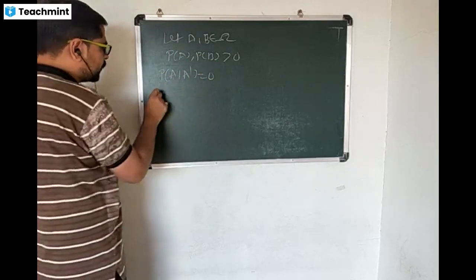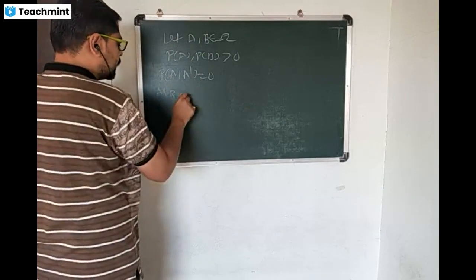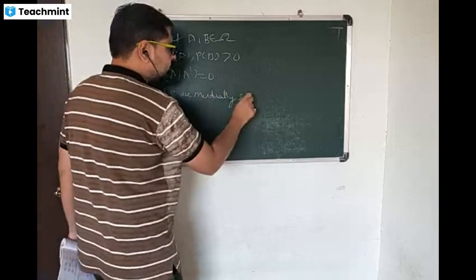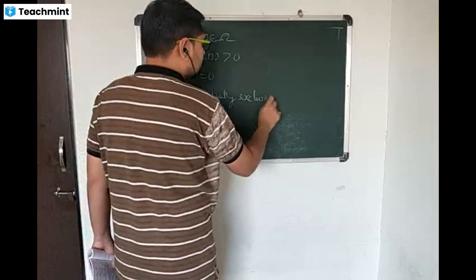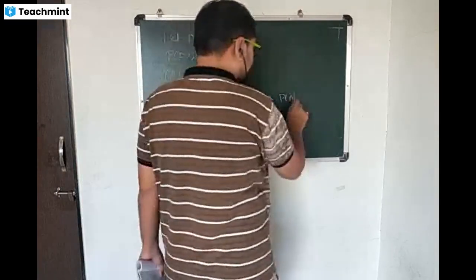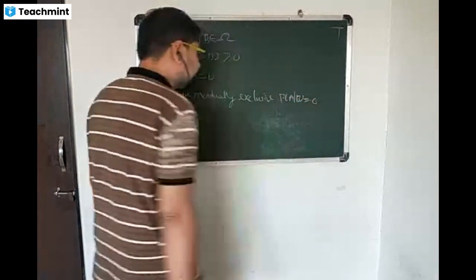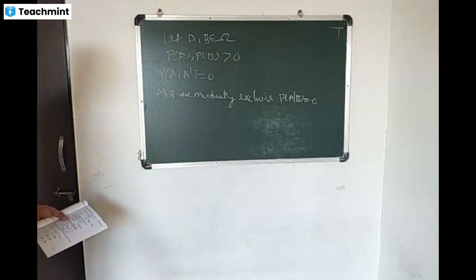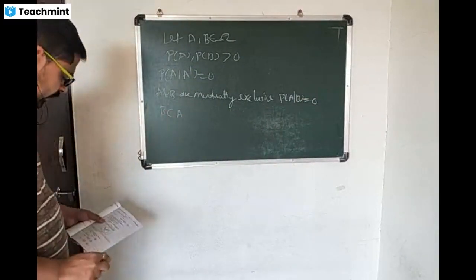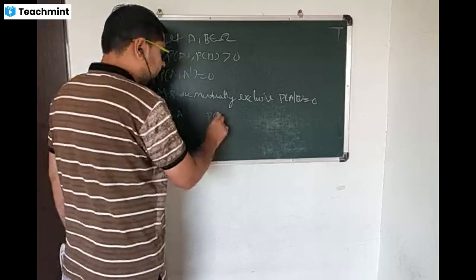If A and B are mutually exclusive, then probability of A given B is equal to 0. If B is a subset of A, then probability of A given B is equal to 1.